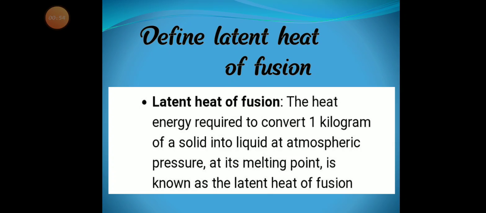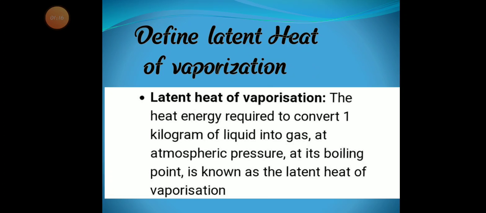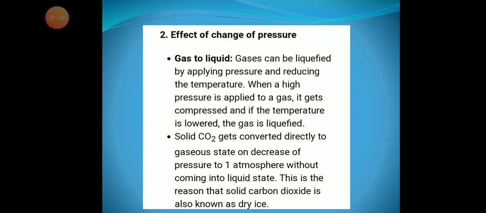Depending upon the nature of the process, the kinds of latent heat are latent heat of fusion and latent heat of vaporization. Now let us define latent heat of fusion. The heat energy required to convert 1 kilogram of a solid into liquid at atmospheric pressure at its melting point is known as latent heat of fusion. Latent heat of vaporization. The heat energy required to convert 1 kilogram of liquid into gas at atmospheric pressure at its boiling point is known as the latent heat of vaporization.